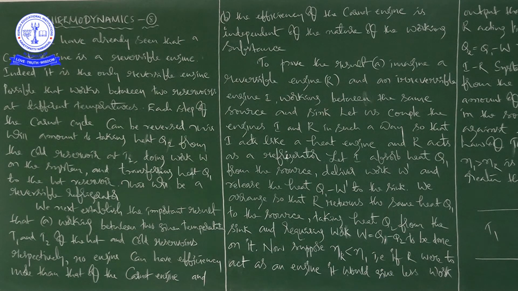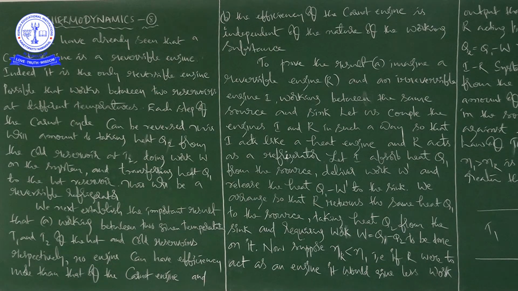With the help of one cyclic process, one Carnot cycle, we derived an expression for the efficiency of a heat engine, that was eta is equal to 1 minus T2 by T1.